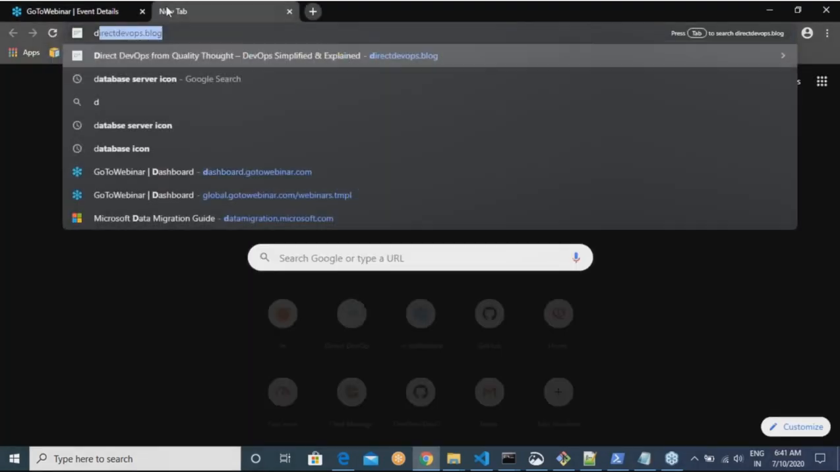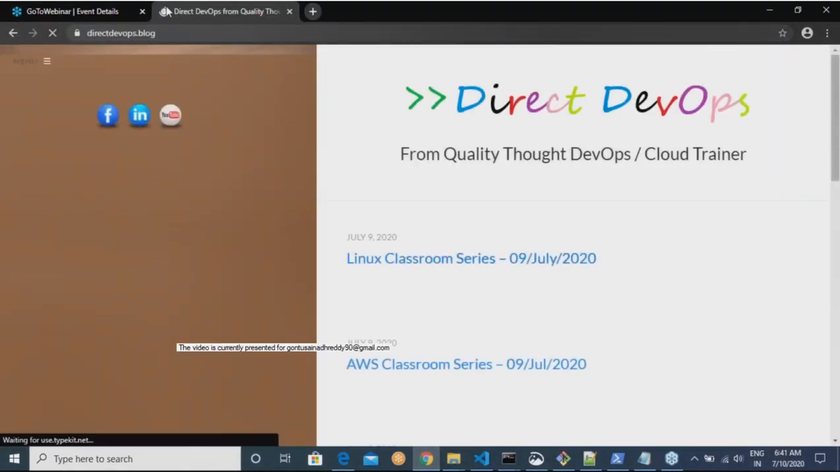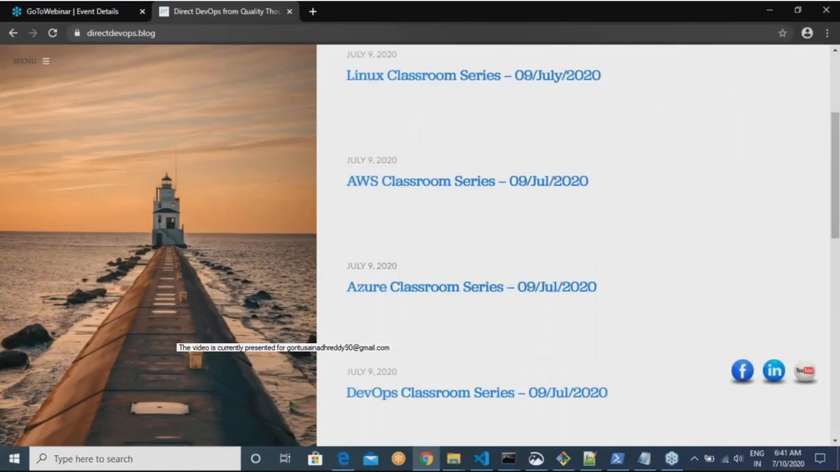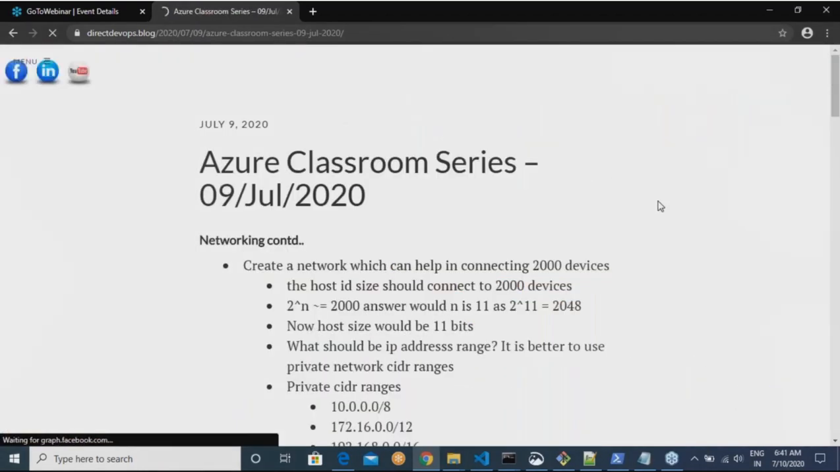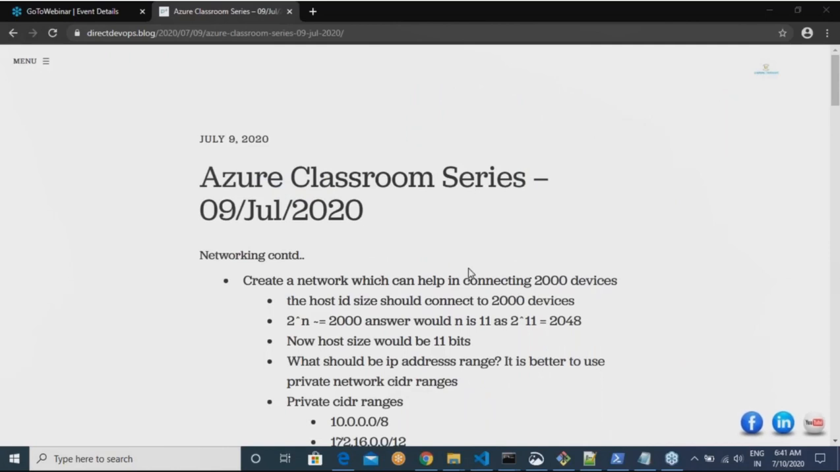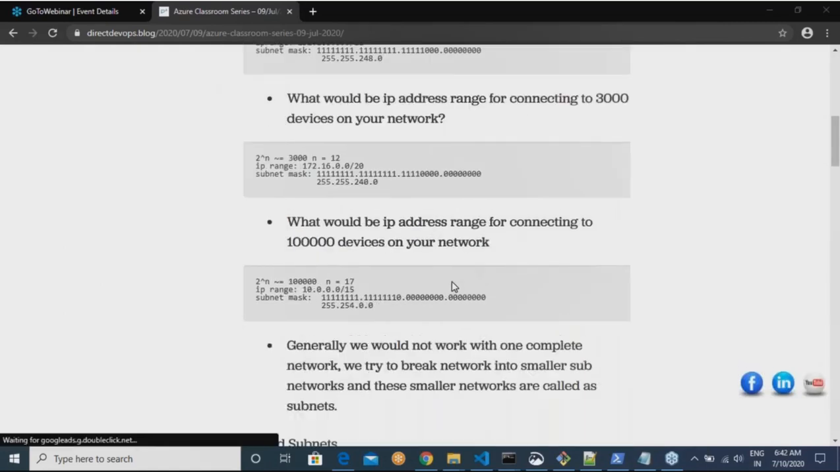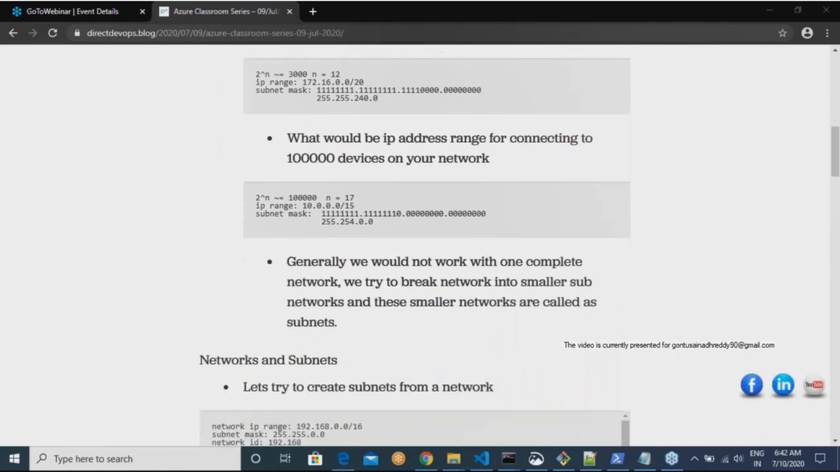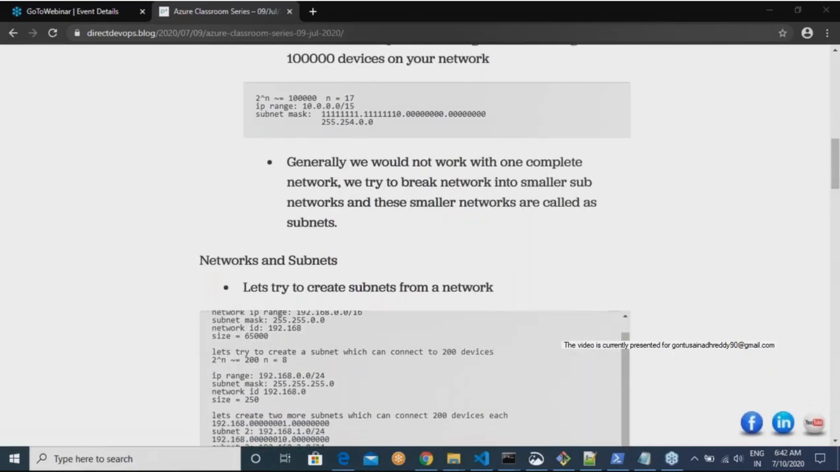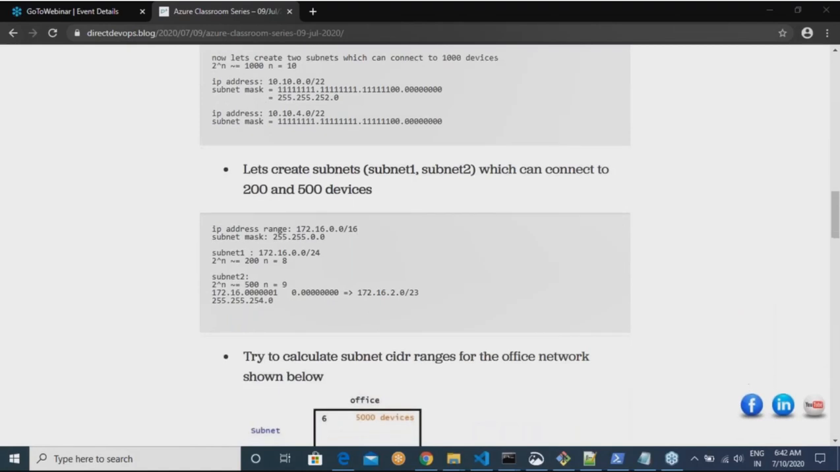Let's review what we have done in yesterday's class. In yesterday's class, we went a little bit ahead on CIDR ranges, and we defined that there are three ranges reserved for private IP usage. We tried to create networks and subnets depending on the sizes. We have done some exercises around that, and I hope you have also tried to do the same.